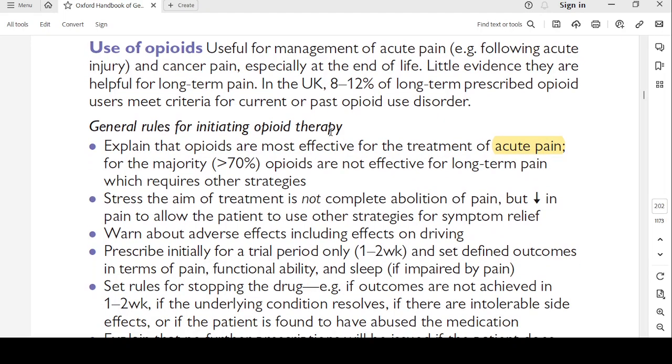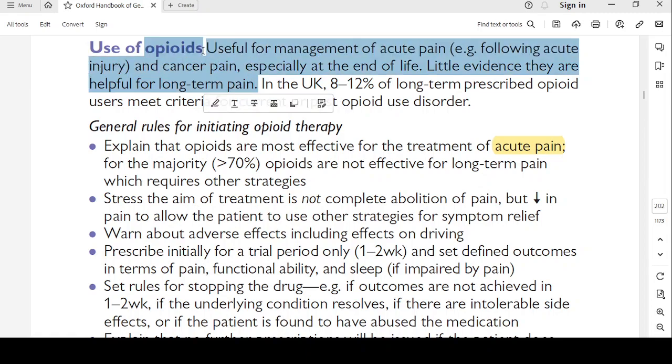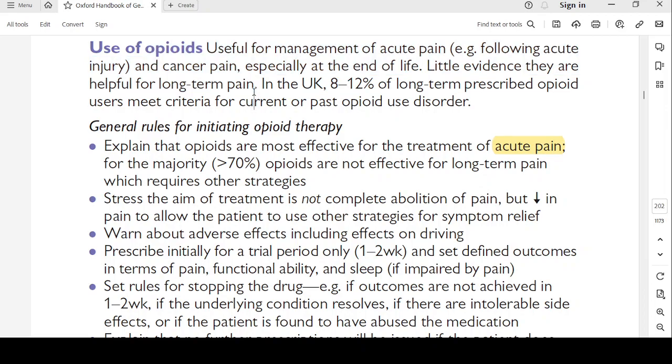Use of opioids is useful for management of acute pain, for example following acute injury, and cancer pain, especially at the end of life. Little evidence they are helpful for long-term pain. So opioids are usually for end of life pain and also cancer pain, but not for acute or long-term pain.